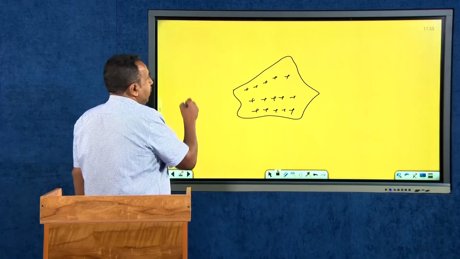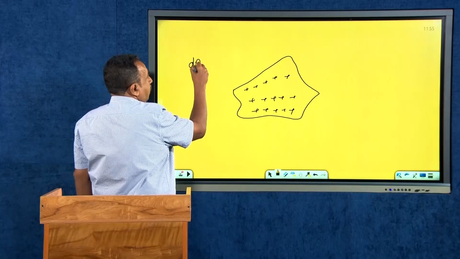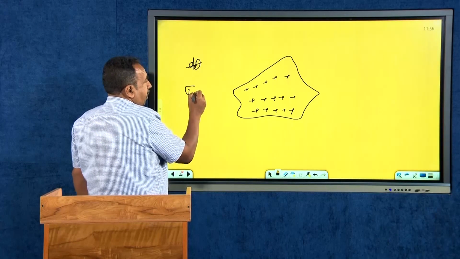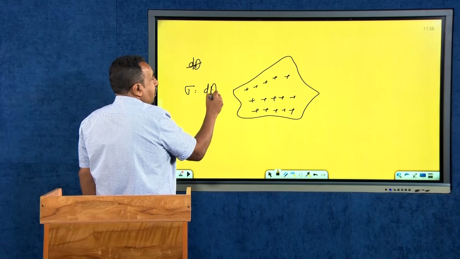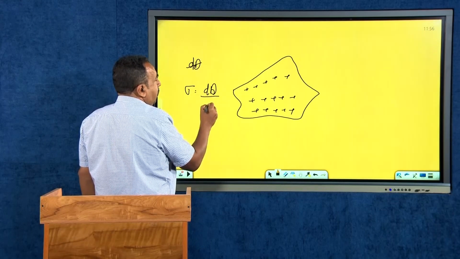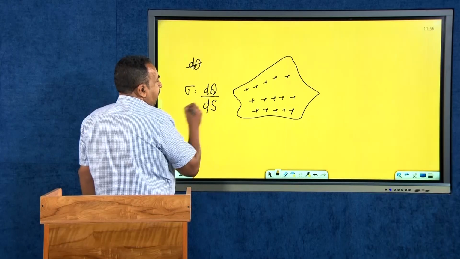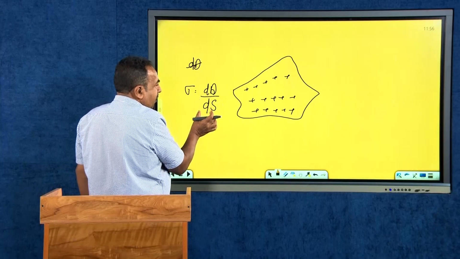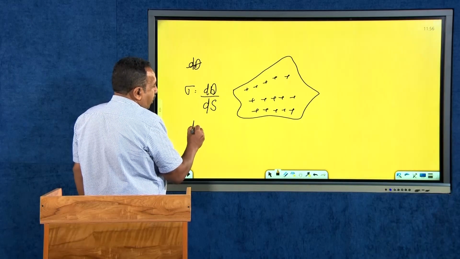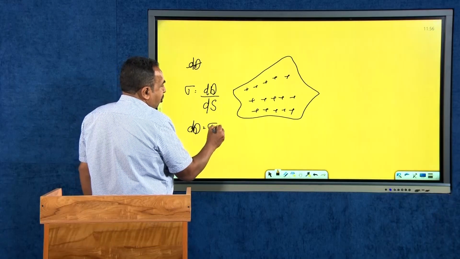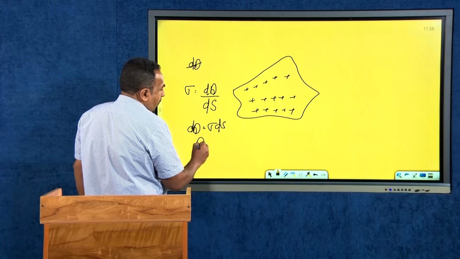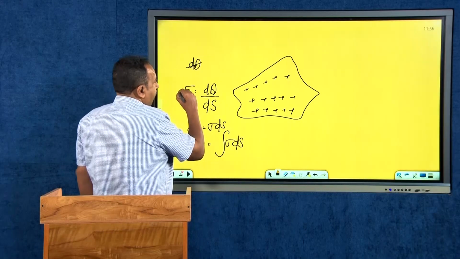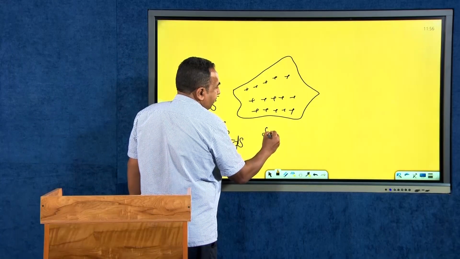In this case, I will define the charge density by the symbol sigma, which is dq divided by area, which I will represent by the letter S. Therefore, charge divided by small area. Therefore, dq will be equal to sigma ds, and q will be equal to integral sigma ds, where sigma is the surface charge density.